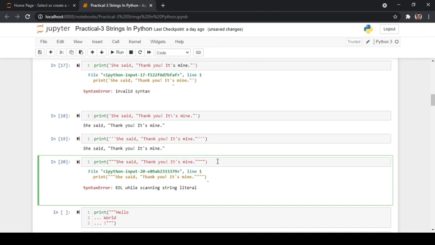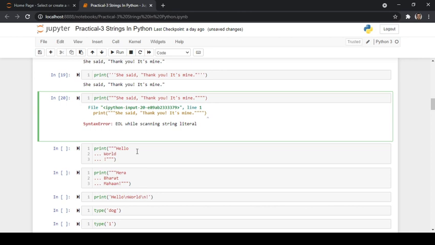But whenever you try to execute this, it will throw an error stating that there is a mismatch between the number of double quotes at the starting of the string and the number of double quotes at the end of the string. So that is the reason the Python interpreter throws an error stating that the number of double quotes at the starting and at the ending are not the same.